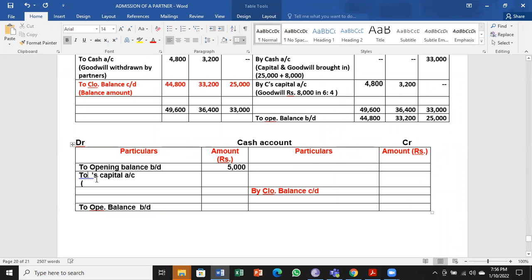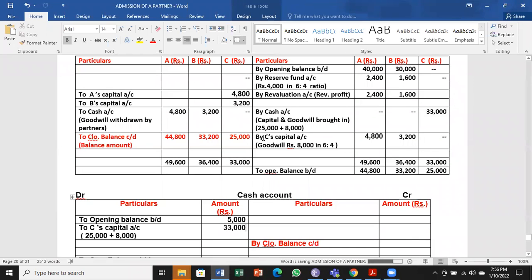Then C gets in rupees 25,000 as capital plus 8,000 as goodwill. So 33,000 he gets into the business. This is the opposite entry. So this is the cash account, 33,000. This entry by C's capital. So opposite, cash entries will come to cash account.